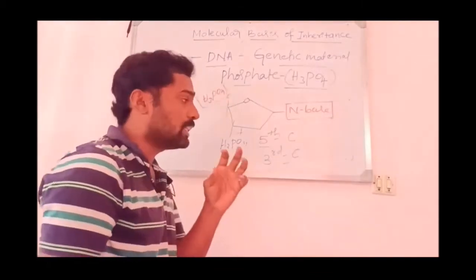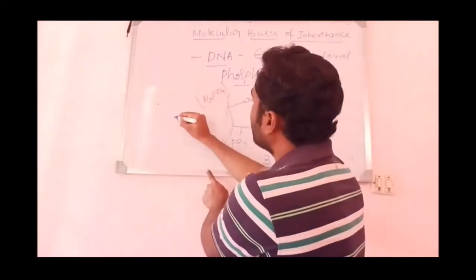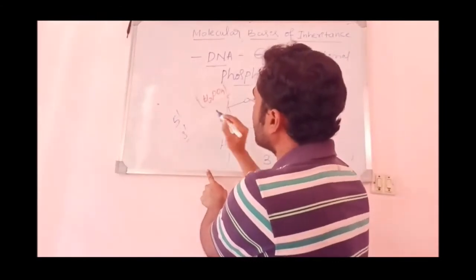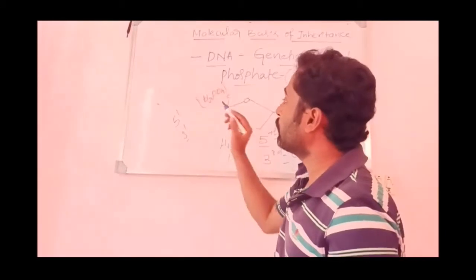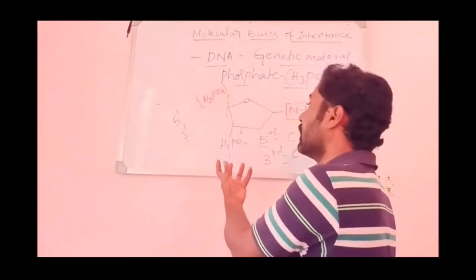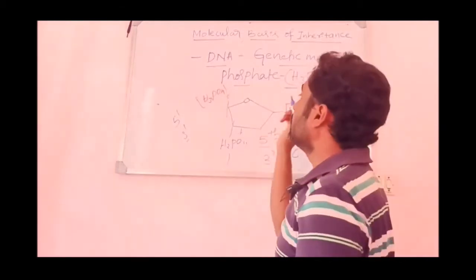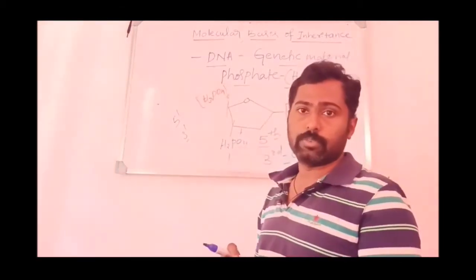There, here it joins to the fifth carbon of one sugar and the third carbon of another sugar. That is why the DNA consists of two ends, one is a 5' end and another is a 3' end. Two orientations, two ends, can be seen in the DNA. That is mainly because of the joining of the phosphate group to the fifth carbon of one sugar and the third carbon of another sugar.